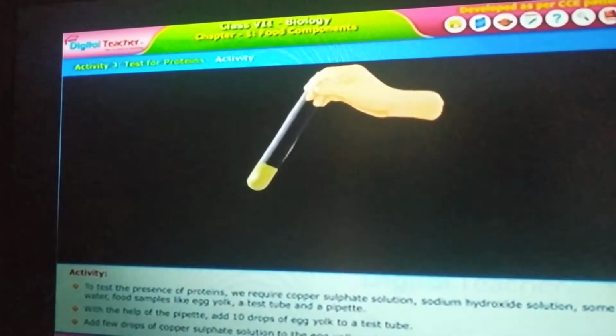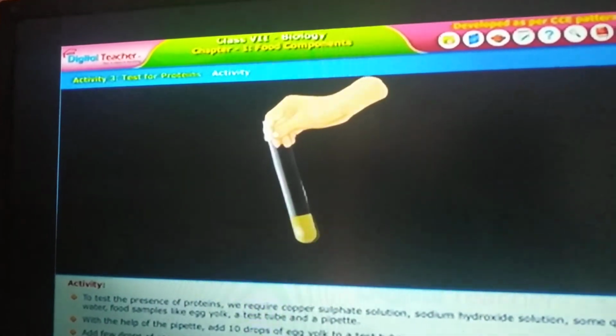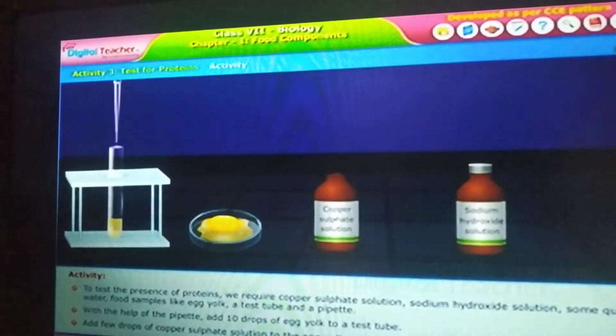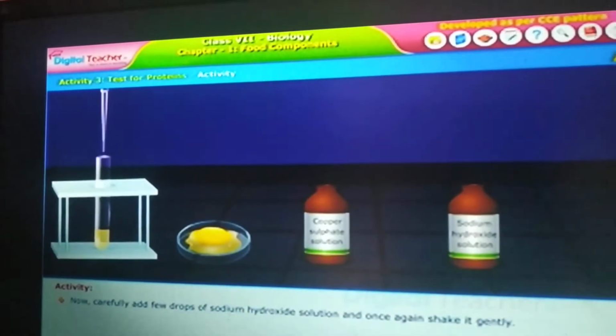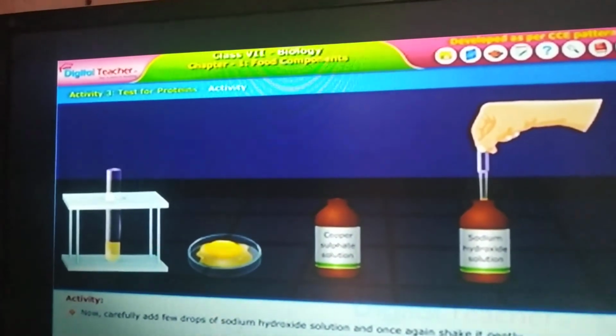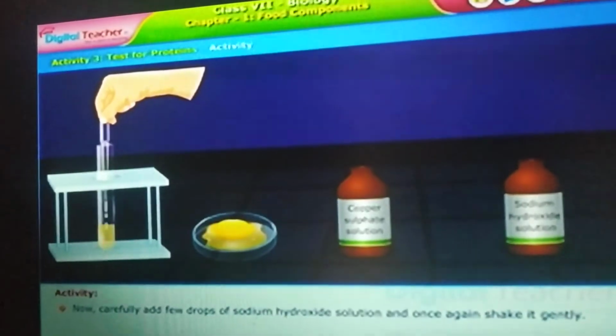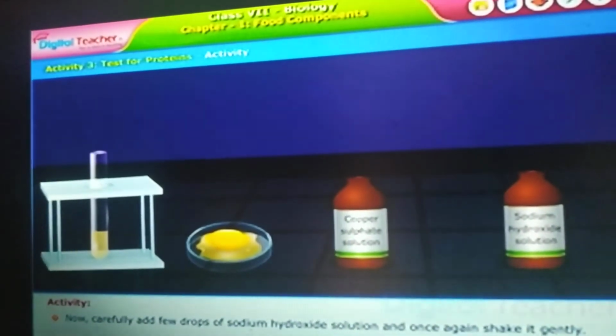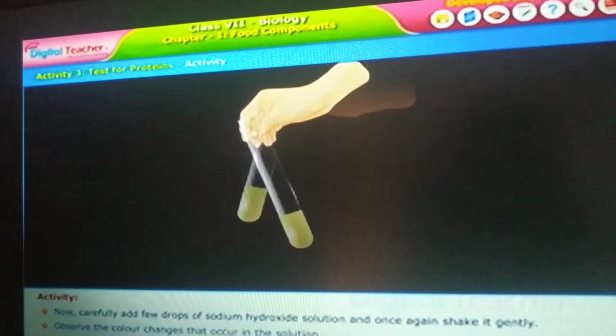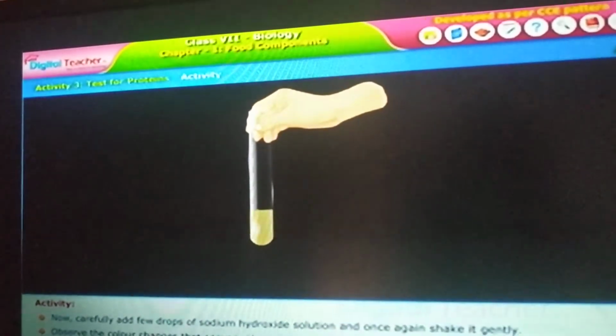Mix it gently, not harshly. Now add a few drops of sodium hydroxide solution and again mix it very carefully.